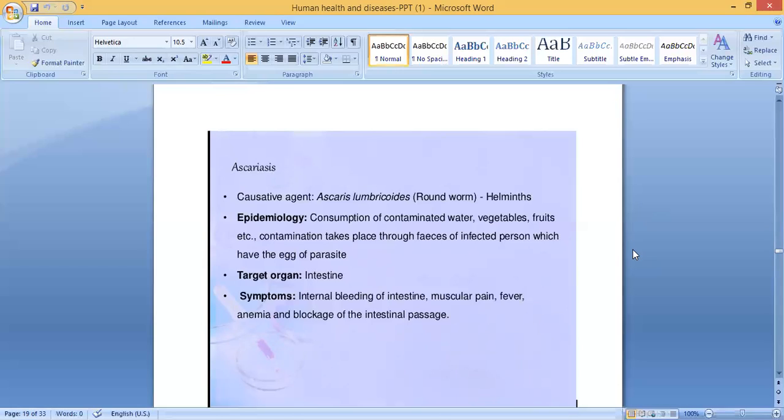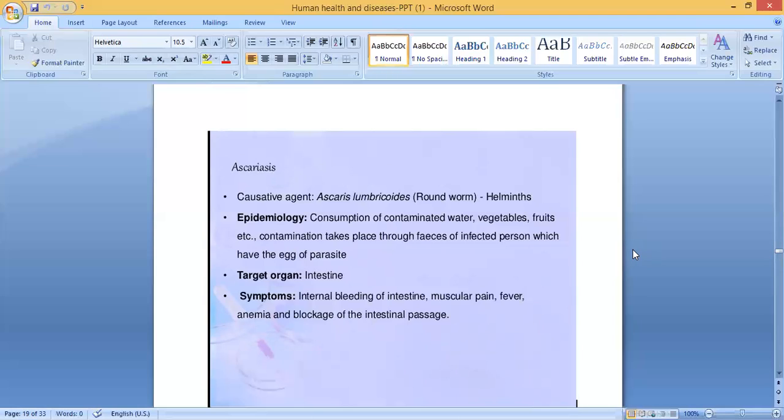Epidemiology: consumption of contaminated water, vegetables, fruits, etc. Contamination takes place through feces of infected person which have the egg of parasite. So especially when we drink contaminated water or eat vegetables or fruits, etc. Which is the target organ? Target organ is intestine.